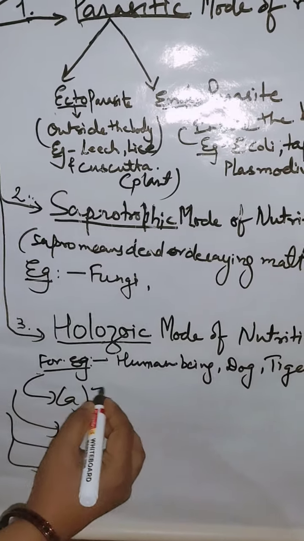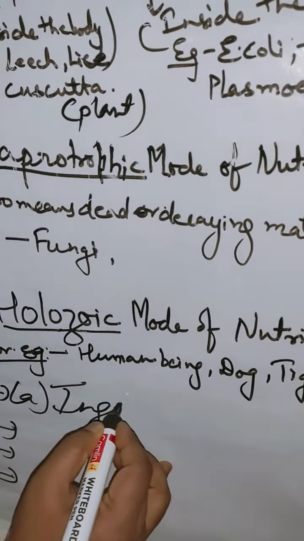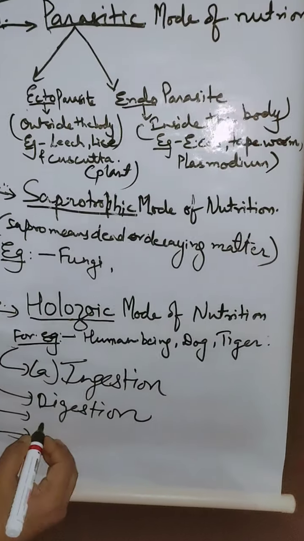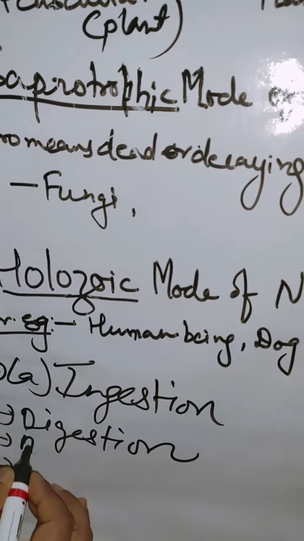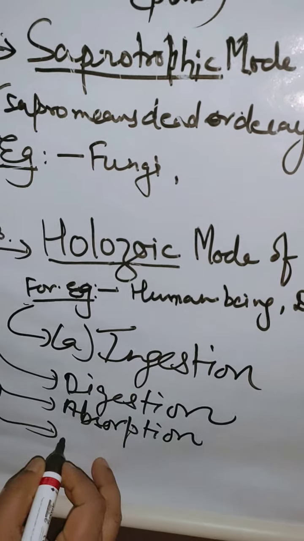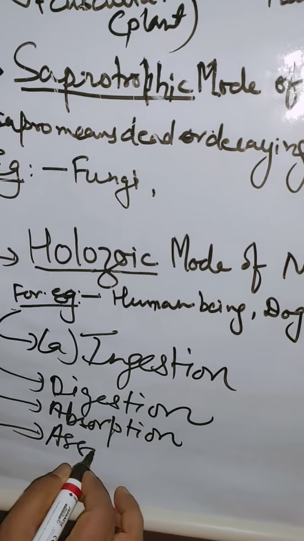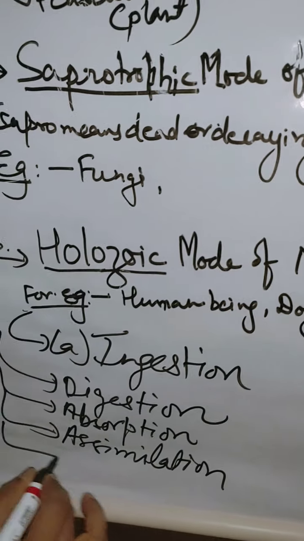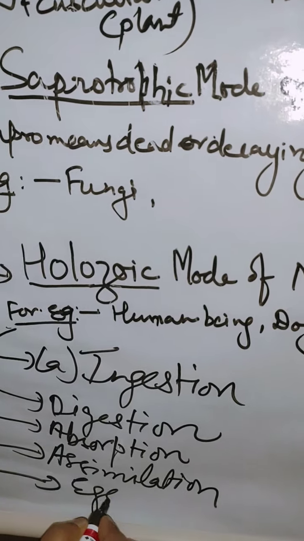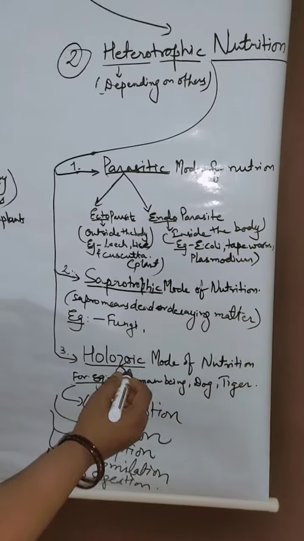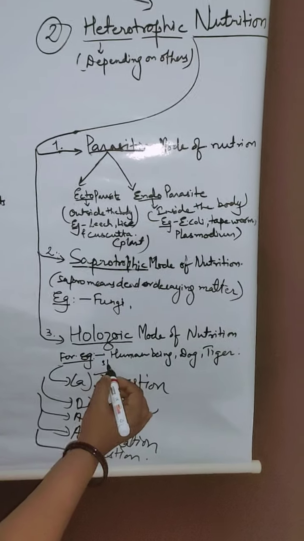The first one is ingestion, second one is digestion, third one is absorption, fourth one is assimilation, and the fifth one is egestion. These are the steps of holozoic nutrition.